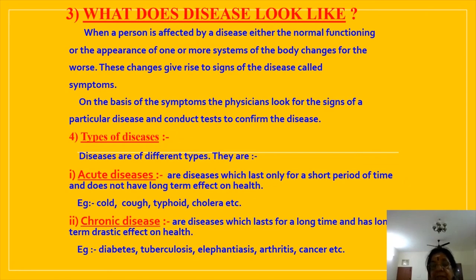What do we say? Digestive system means digestive organs, respiratory system means lungs and the trachea, the respiratory passage. Like that, each one has a function. So each of the organ systems has specific organs as its parts and it has a particular function.